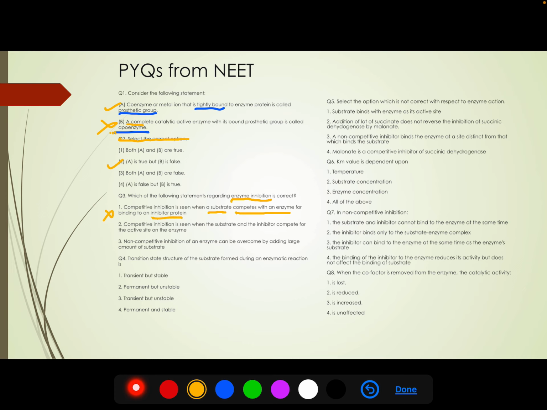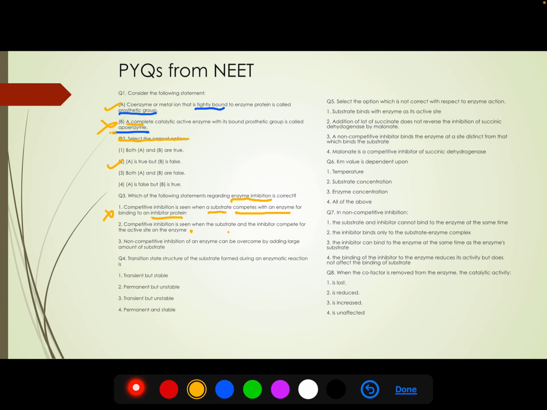So this statement is wrong. Second, competitive inhibition is seen when the substrate and the inhibitor compete for the active site of the enzyme. Okay, this one is right. We'll keep it for further.